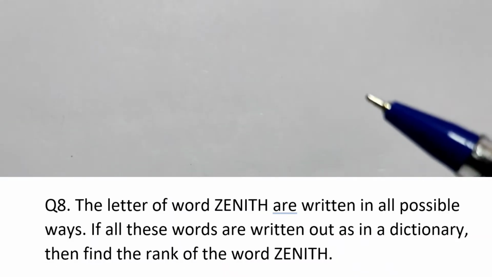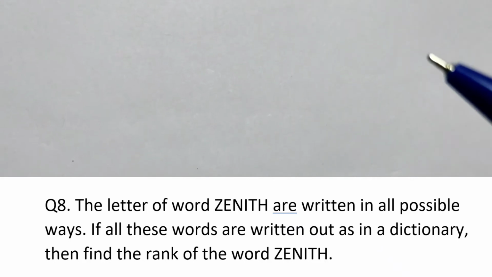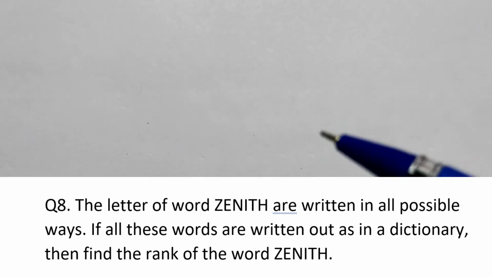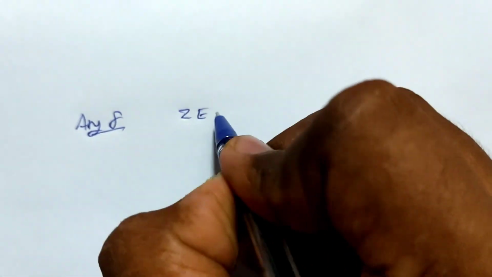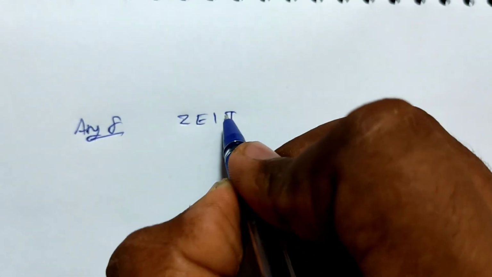So coming to question number 8. In question number 8, we are given the word ZENITH, and from the word ZENITH we have to find the dictionary rank. Here I have a trick to find it very quickly and very easily. So we are on answer number 8: ZENITH.